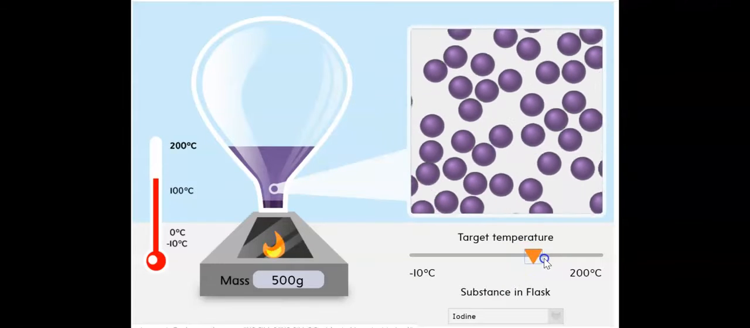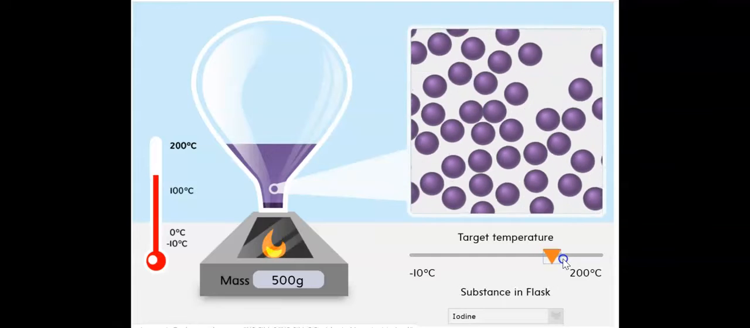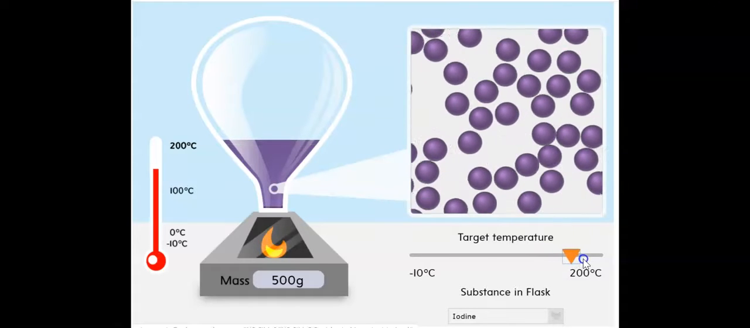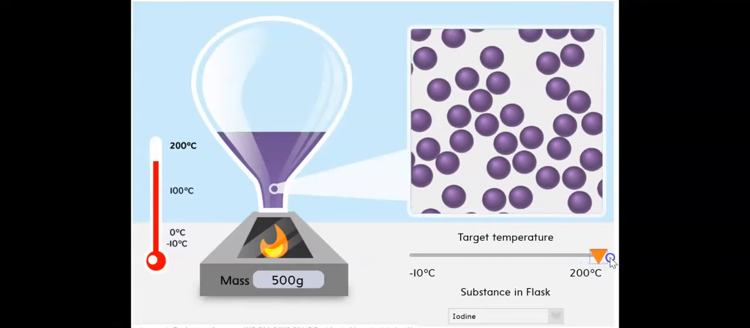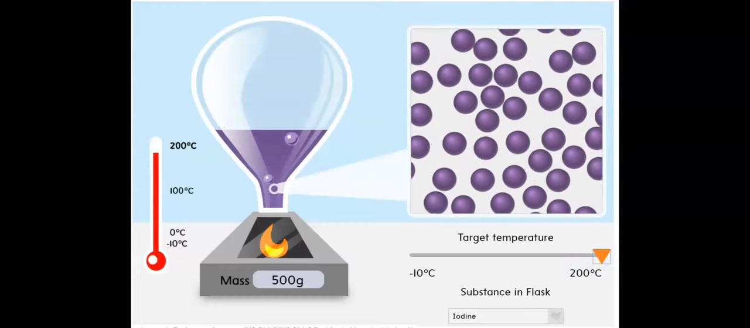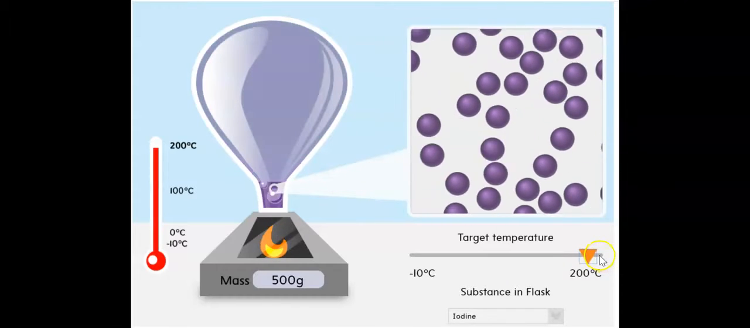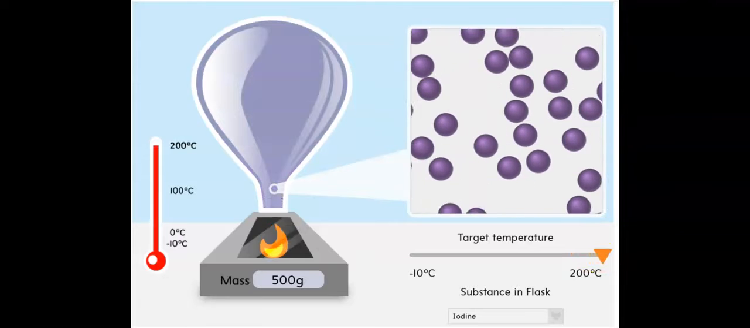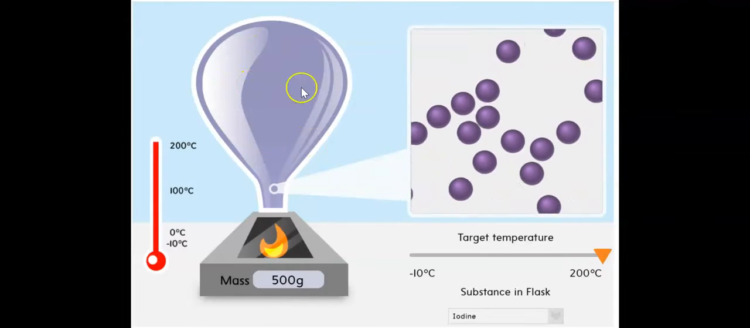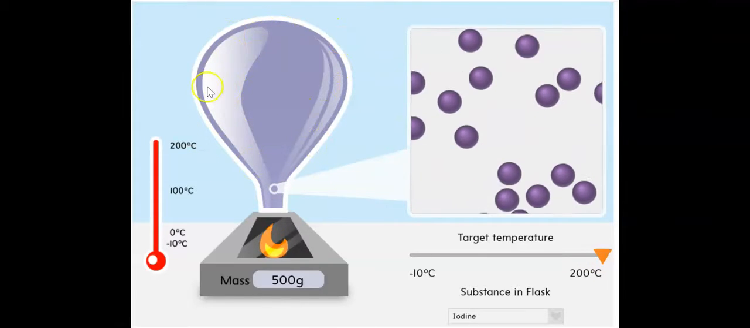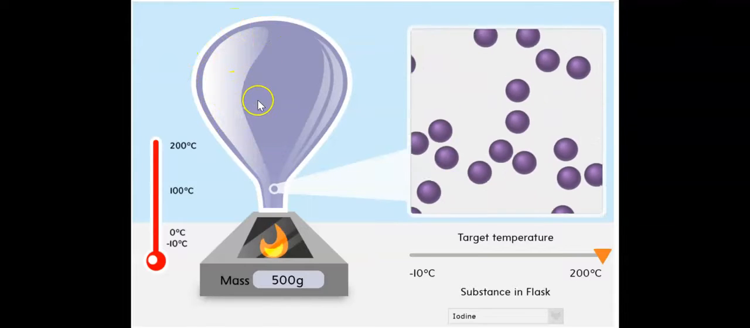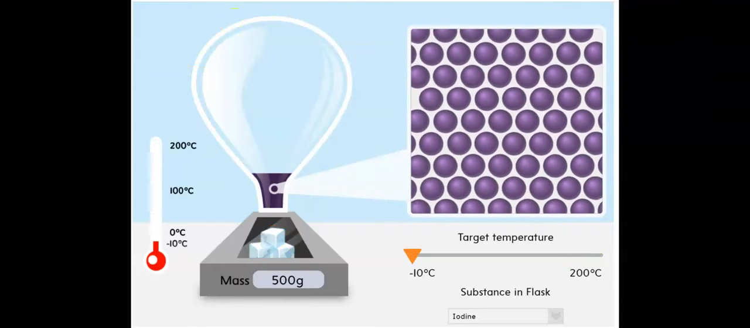See what happens when I keep increasing now. You see the movement of the particles of the iodine. I have now reached 200. Do you see what happened to the particles? Look, it's now filled with gas here. Completely purple. It changed from solid to gas. It was minus 10, it was solid. And when I increase the temperature to 200 Celsius, it completely transformed to gas.